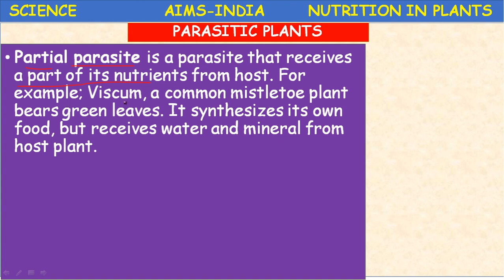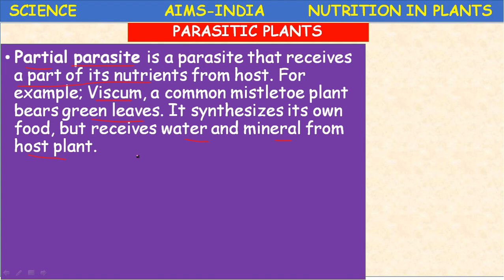Several examples are there. Some examples like Viscum, a common mistletoe plant, bears green leaves. In the first slide we have seen that, Viscum, a mistletoe plant, where green leaves are present, and it synthesizes its own food but receives water and minerals from the host plant. So here the partial parasite depends partly on the host.